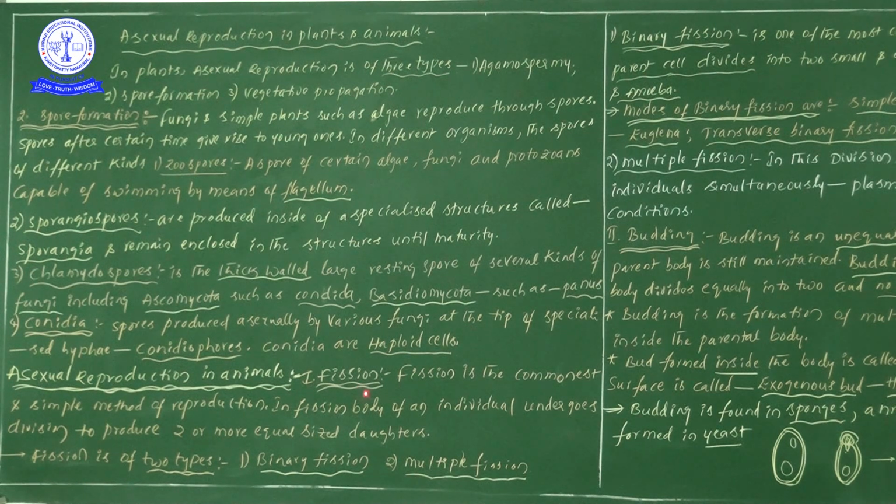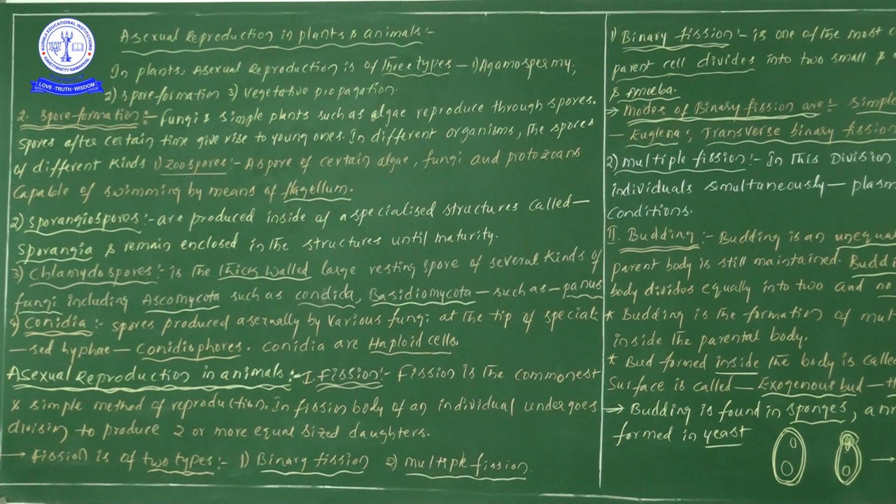The first one is fission. Fission is the commonest and simplest method of reproduction. It is very common. In fission, the body of an individual undergoes division to produce two or more equal sized daughters.